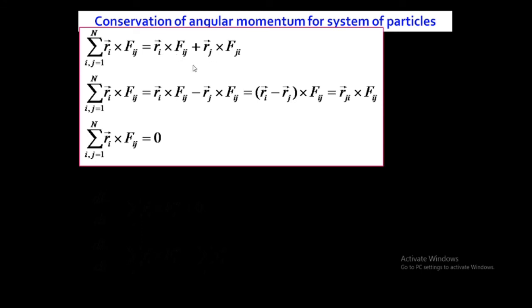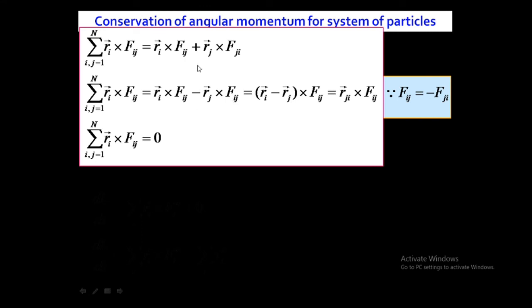But Fij and Fji are equal and opposite according to Newton's third law of motion. Fij is equal to minus Fji. It means that Fji is equal to minus Fij. So in place of Fji, we can put minus Fij.